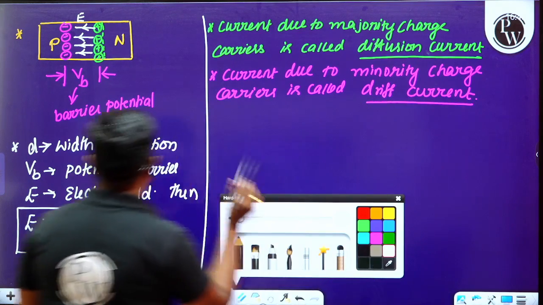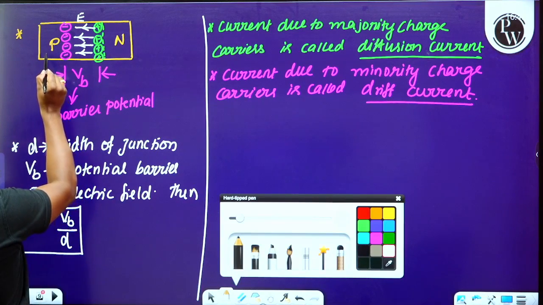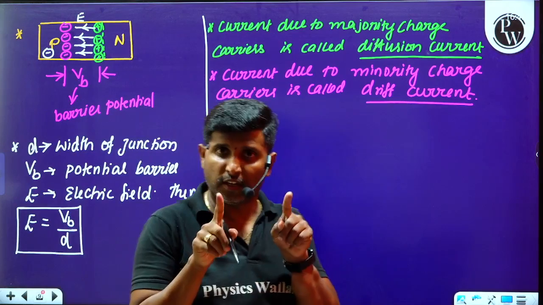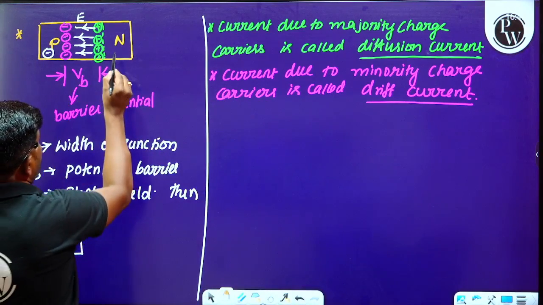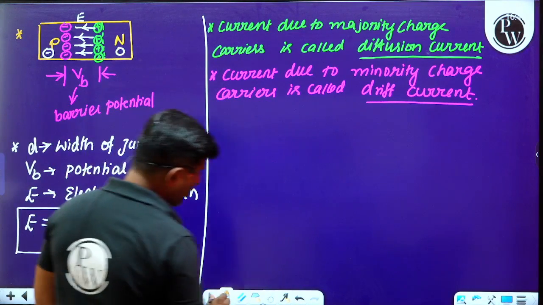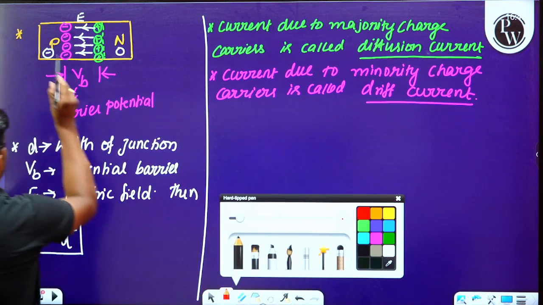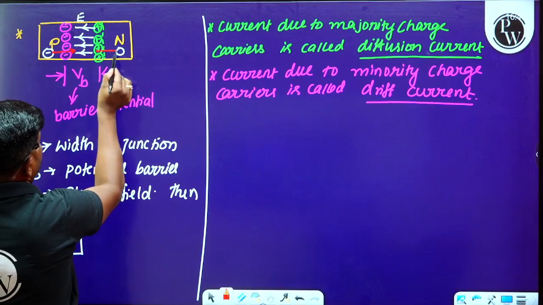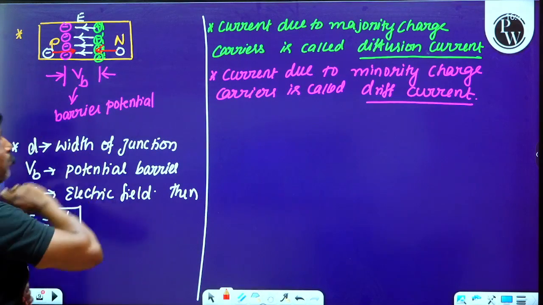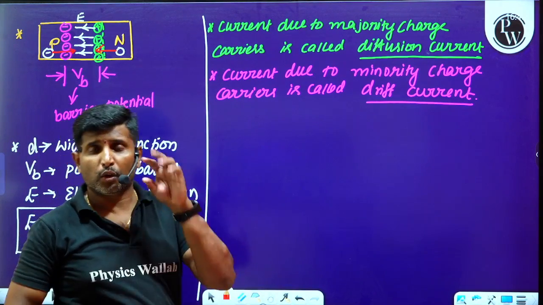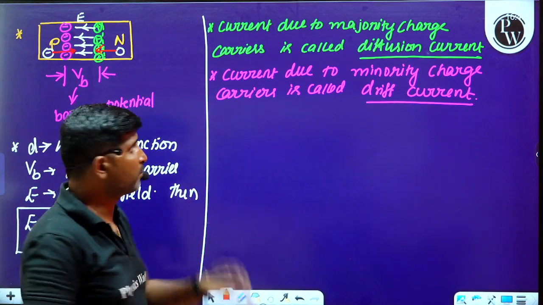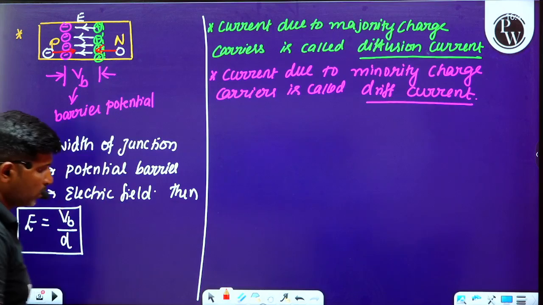Minority charge carriers, observe this. For example, electrons are minority charge carriers in the p region, and holes are minority charge carriers in the n region. Electrons will move from the p region to the n region, and holes will move from the n region to the p region. These are the points we have to understand here.